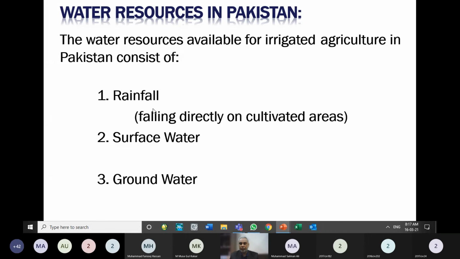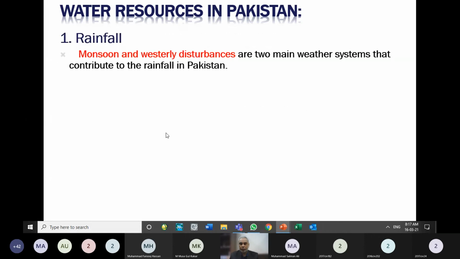So individually, if we see each of them, rainfall we are getting through the weather system, which has been informed to you in hydrology. We have two prominent weather systems which are bringing water through the rainfall and snowfall in this area. One we call the monsoon system, which is coming from the east and the south of Pakistan into Pakistan. Monsoon, which is coming from the east side. So sometimes we say easterly weather system, or weather which is coming from the east side.